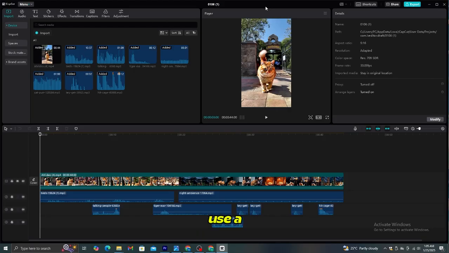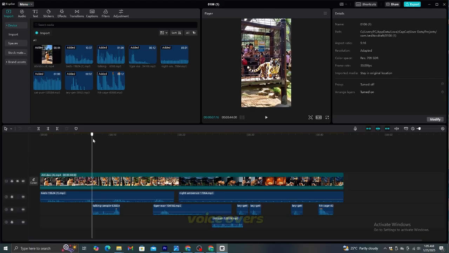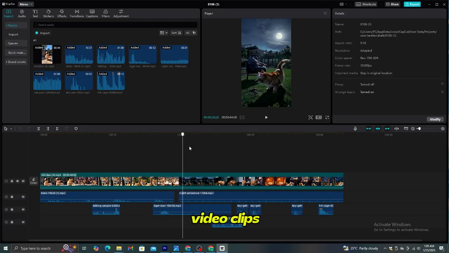Then, you can use a video editor like CapCut to combine voiceovers and generated video clips and complete the final video. And that's all, guys.